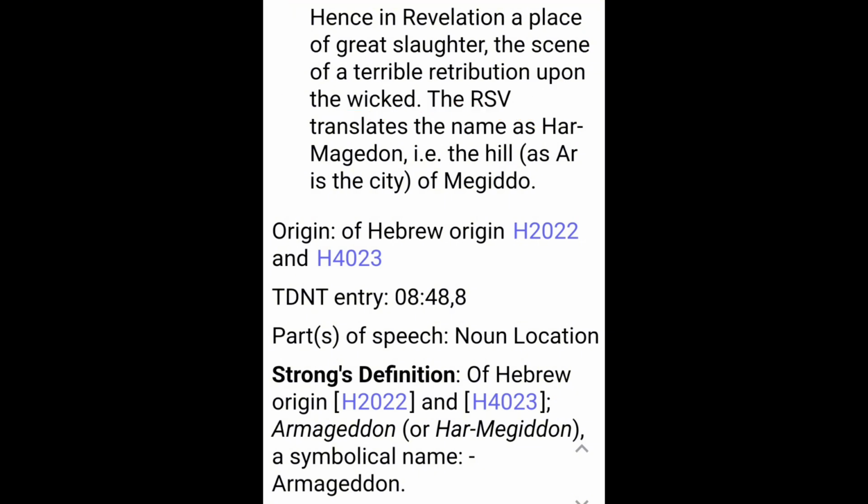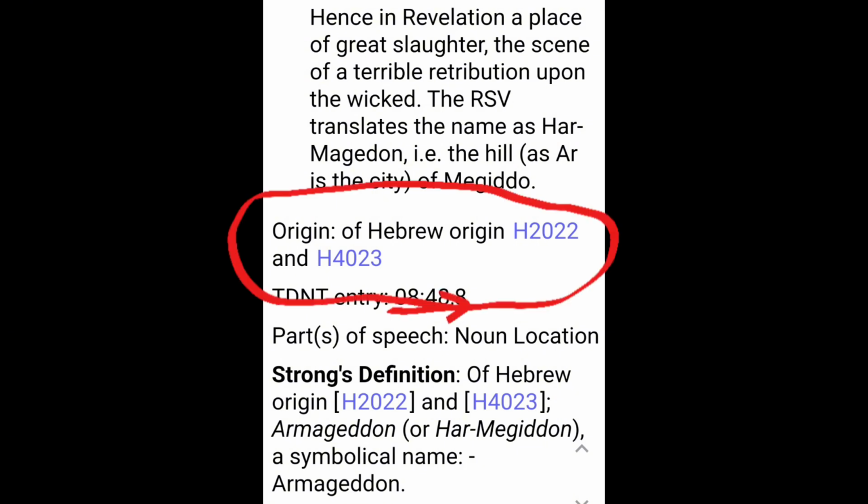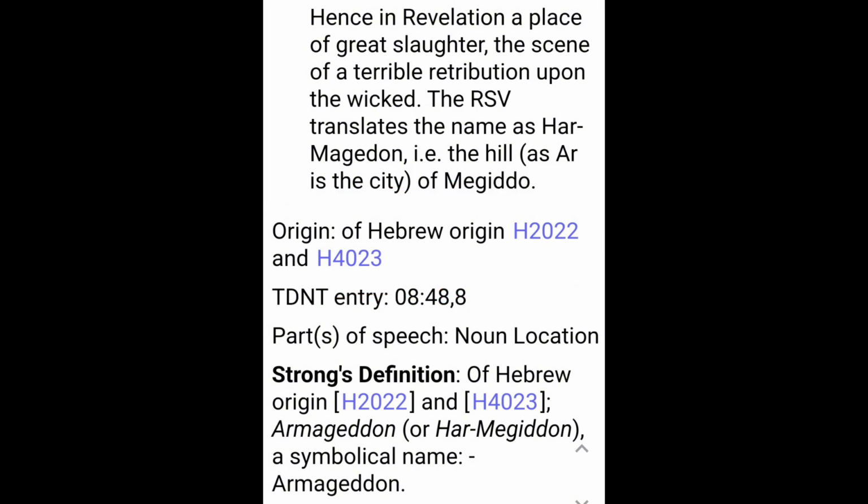The RSV translates the name as Harmageddon, that is, the hill, and not the city of Megiddo. It says this is of Hebrew origin, of H2022, which means Har or mountain, and H4023, which means Megiddo.